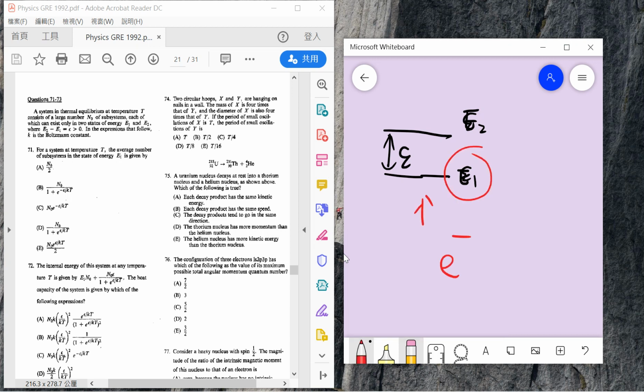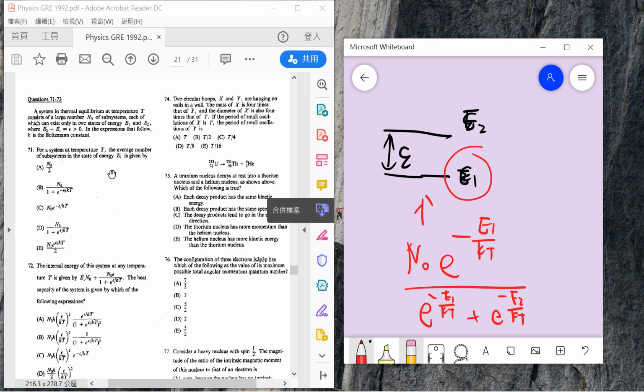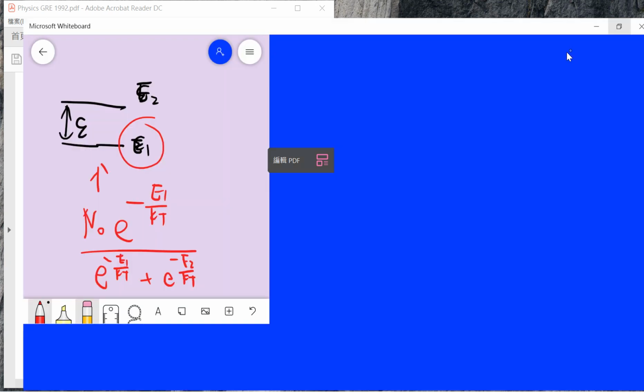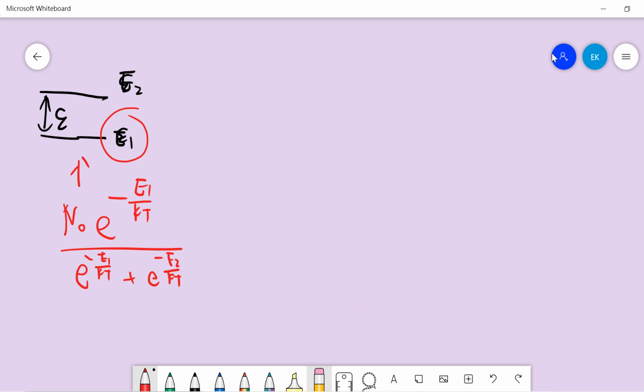So this depends on the Boltzmann distribution. So this is the answer, and you can multiply by the exponential. I guess it's exponential of E1 over kT from the denominator and numerator.